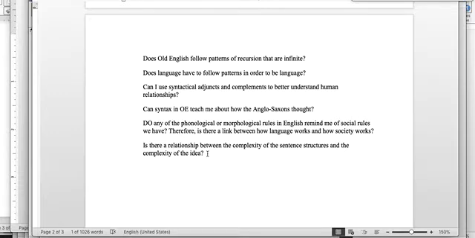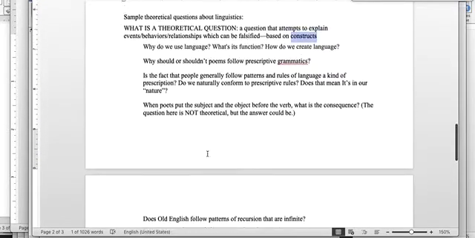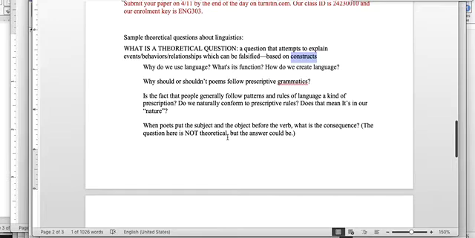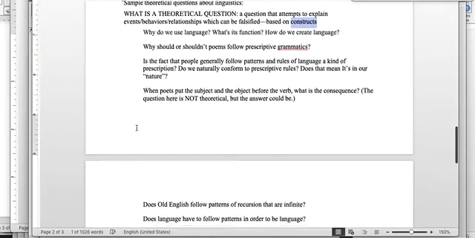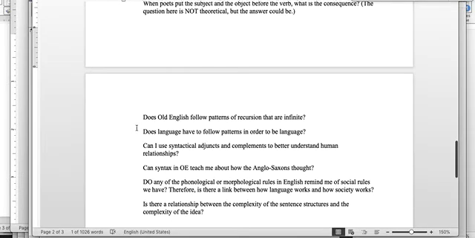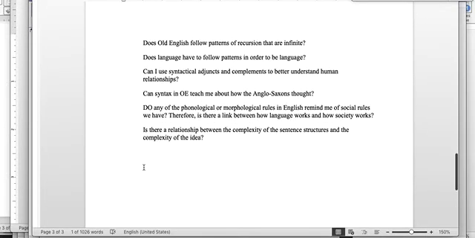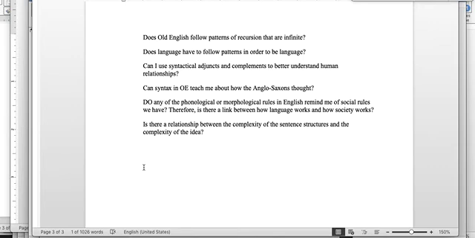So I'm not asking you, or even expecting you, to choose any of these. I'm just giving you some samples of what theoretical questions about linguistics can look like. So notice a lot of them focus on relationships between people and concepts, or between models of looking at language and models of looking at people. Those types of things are interesting to me. I'd like you to choose something that's genuinely interesting to you. If you write about it well, I assure you I will be interested.